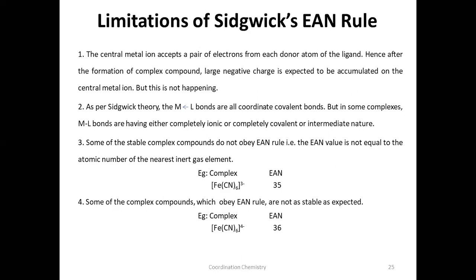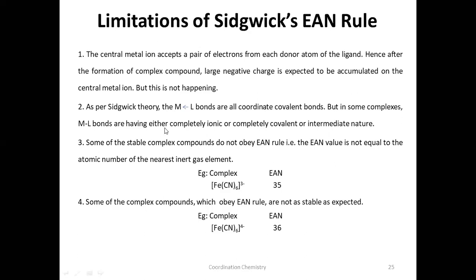Whenever there is a donation of electron pair from the ligand to the metal, what will happen on the metal? A large number of electrons are accumulating on or surrounding the metal atom, a large negative charge. This should increase the electron repulsion and destabilize that complex, but that is not true, because in such complexes there is a back donation of electrons from the metal to the empty orbitals of the ligands. That is not explained by Sidgwick.